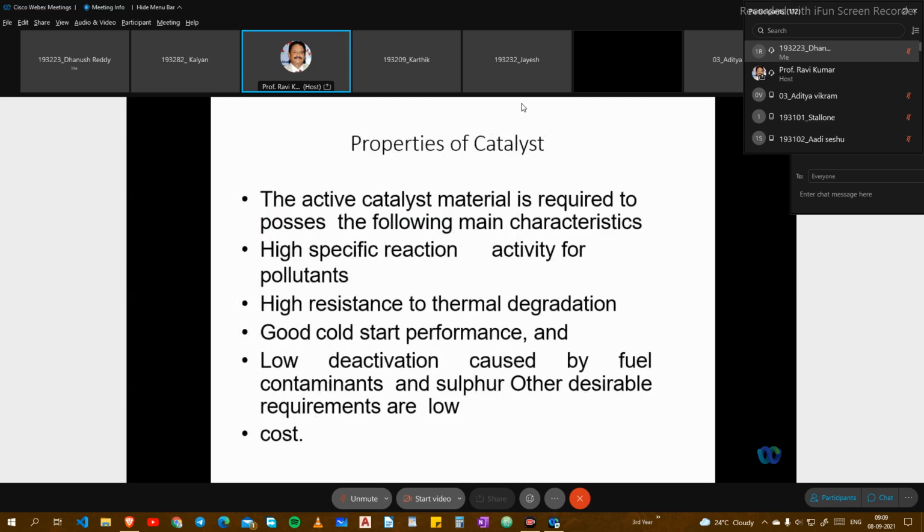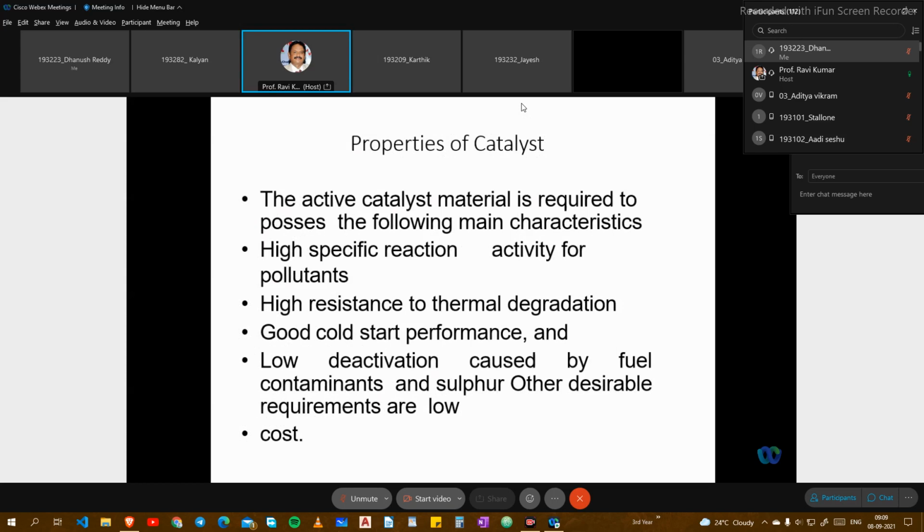And next, we will discuss the properties of the catalyst. The active catalyst material is required to possess the following main characteristics: high specific reaction activity for pollutants, high resistance to thermal degradation, and good cold start performance.